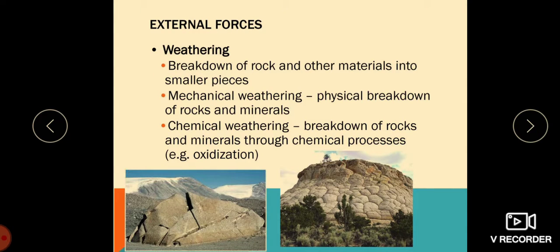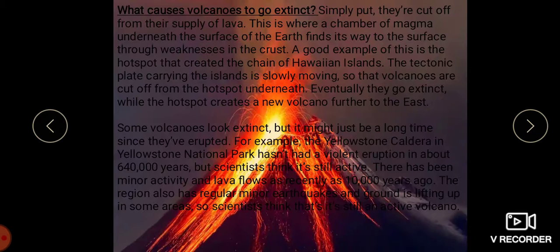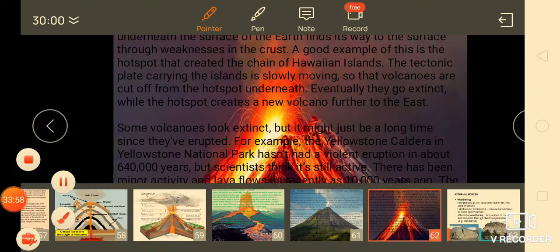In the next class, children, we will look at the extent, and we also have the volcanic materials. The materials ejected from volcanoes are of three types: solid, liquid and gas. Solid includes volcanic bombs, cinders, scoria, pumice, dust, ash. Liquid is lava, and gases include sulfur, hydrogen and carbon dioxide.